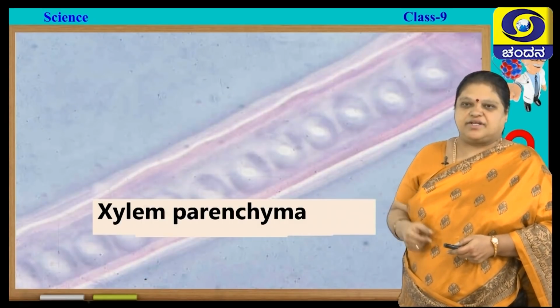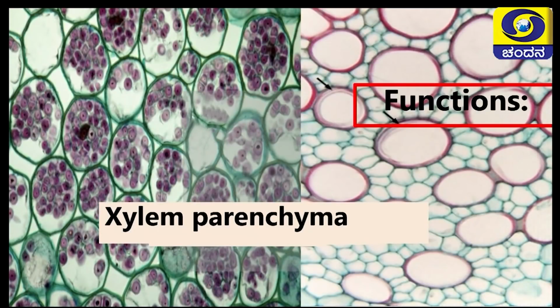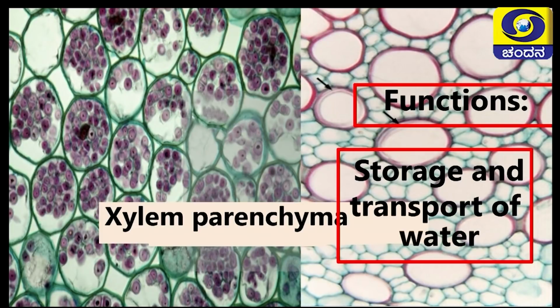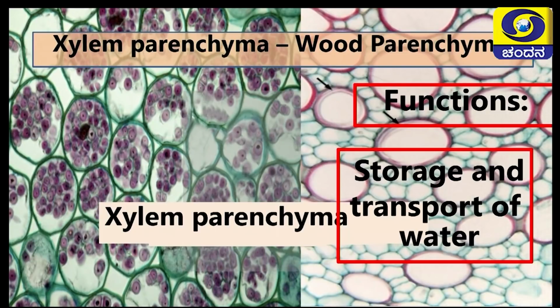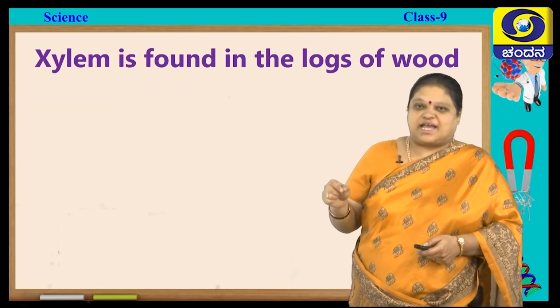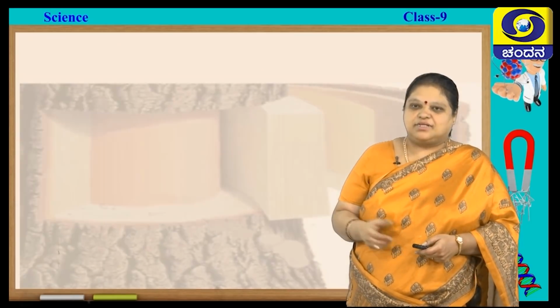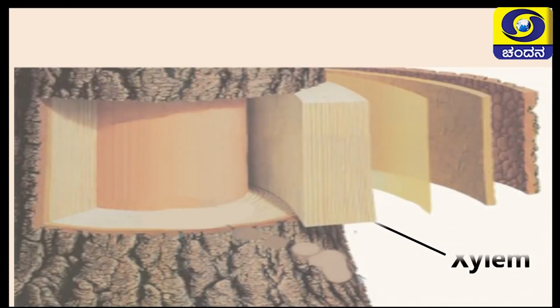So, all these are different types of xylem parenchyma. So, its main function is storage and transport of water, chiefly water. So, this xylem parenchyma is also called wood parenchyma. Now, let us see. Xylem is found in the logs of wood also. So, here you can see that is the xylem tissue present in wood also.